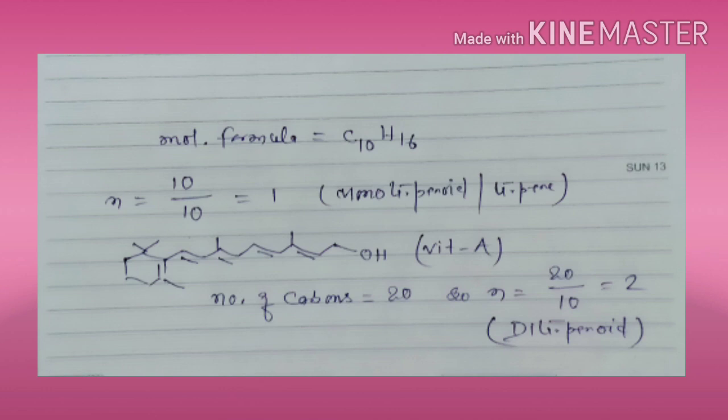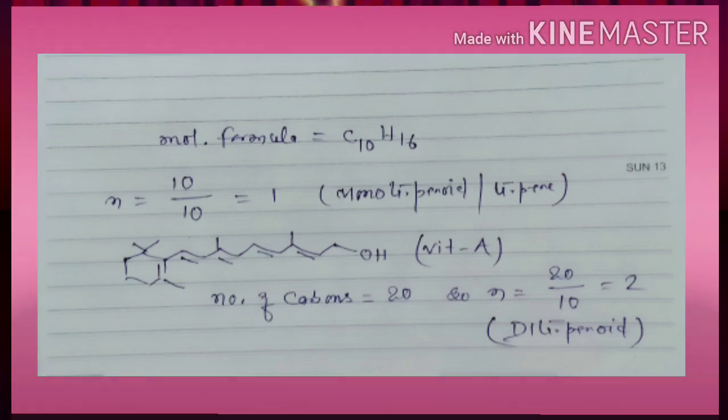Now let us take another example. We will take the example of vitamin A. As you can see, the structure of vitamin A. What we have to do is count the number of carbon atoms. In this case, it is 20, and we will divide it by 10. So the value becomes 2. 2 means di. Di means it is a diterpenoid. This is a trick which you can use in the examinations to solve various types of problems, right?